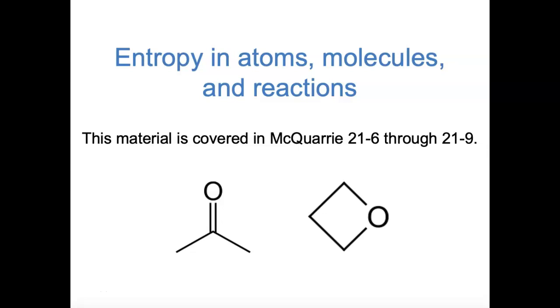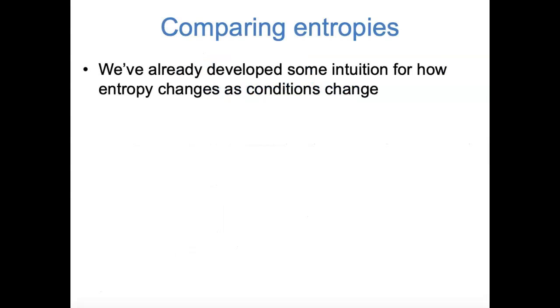Hi everybody. In the past couple videos, we've looked at how entropy changes in physical processes, for example when pressure or volume or temperature changes. In this video, we're going to look at the entropy of atoms and molecules and how entropy changes during chemical reactions. In our previous videos, we've already developed some intuition for how entropy changes as conditions change, and I'd like to review that by asking a couple of questions.